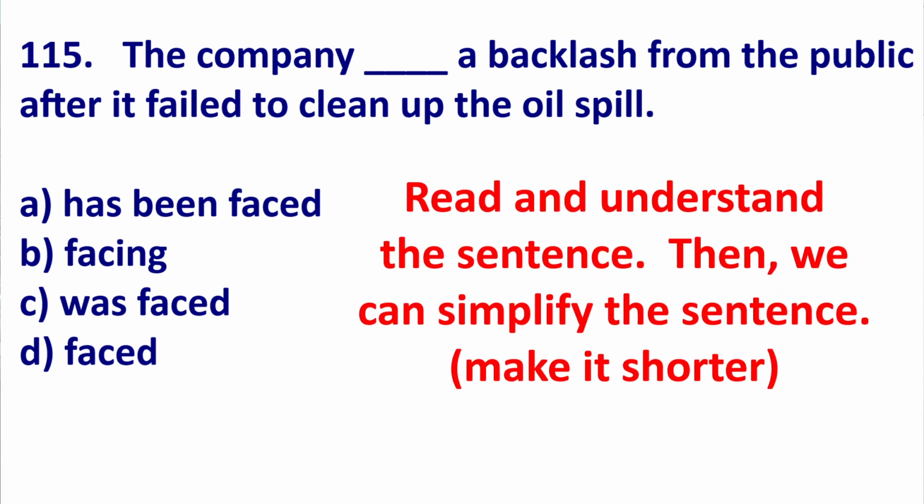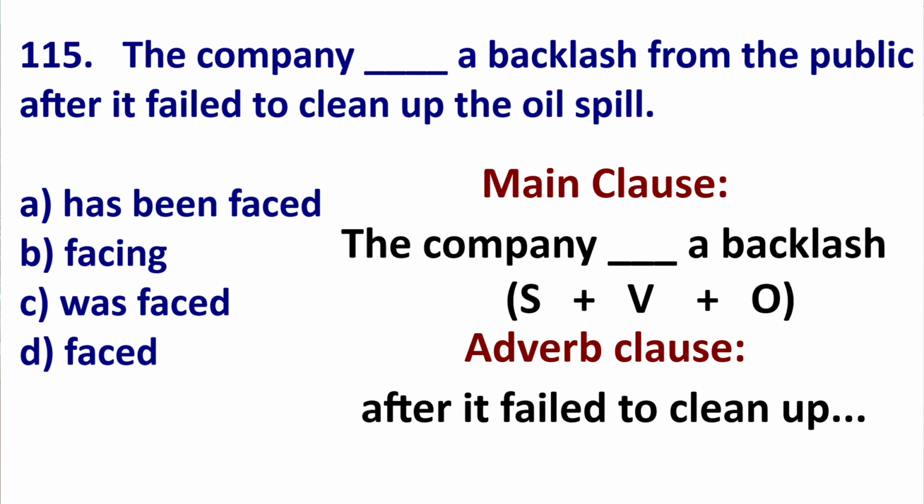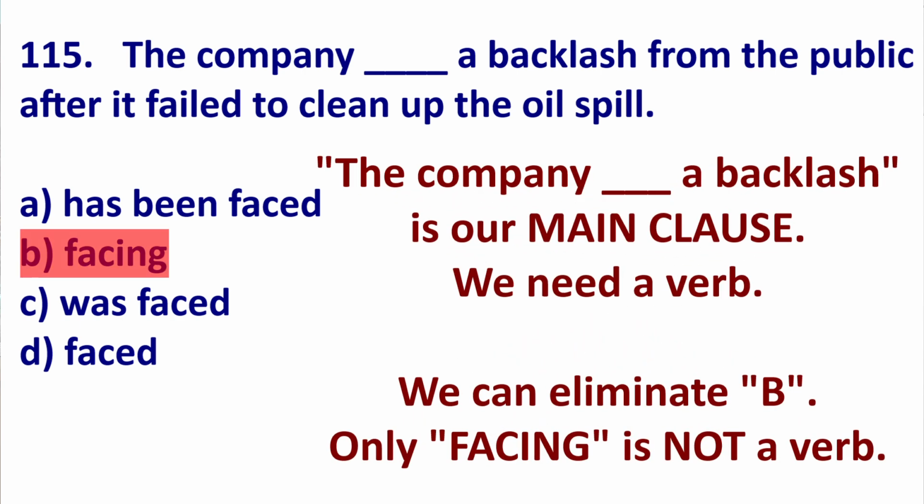Let's first simplify the statement to make it easier. So let's just start with the main clause. The main clause is the company blank a backlash. That's all we care about. Then we have our adverb clause: after it failed to clean up. That's what matters. You need to care about that section. Everything else doesn't matter. So we've simplified. So we know the company blank a backlash is our main clause.